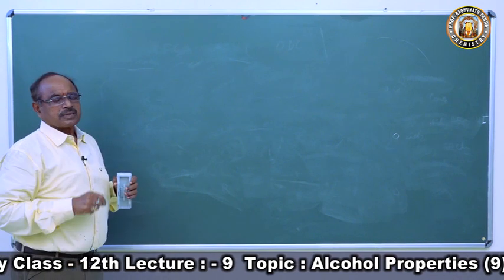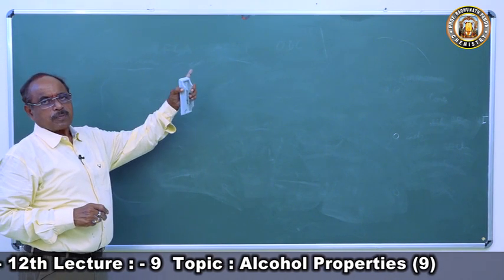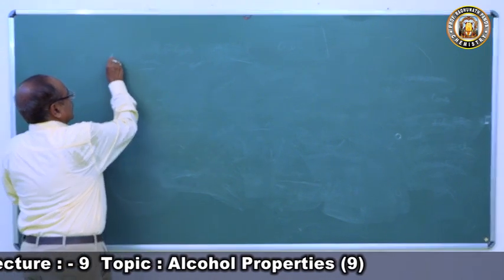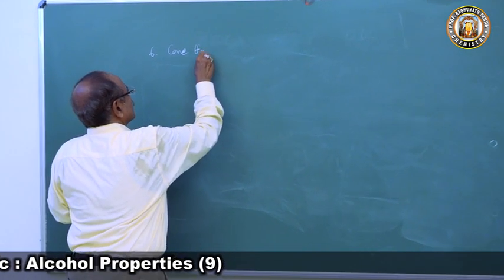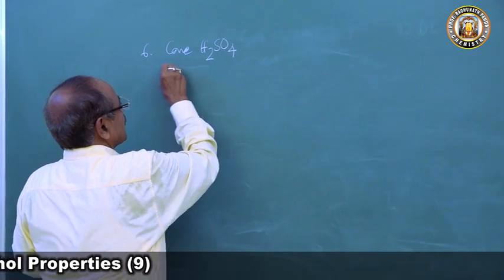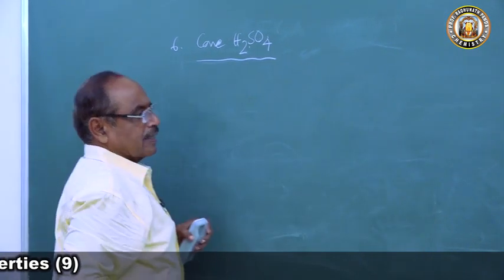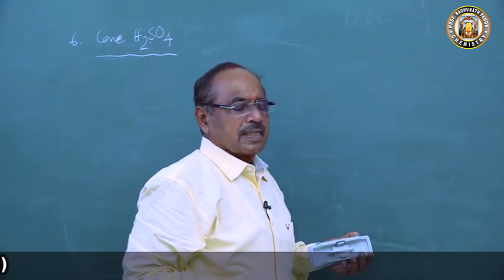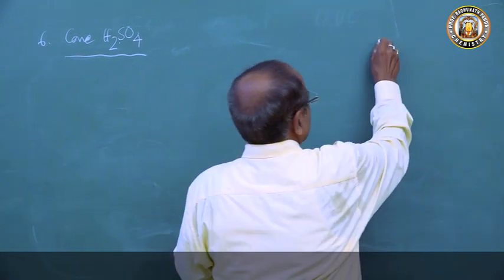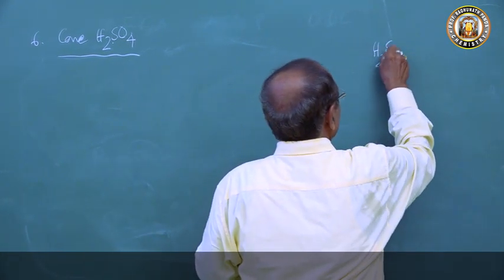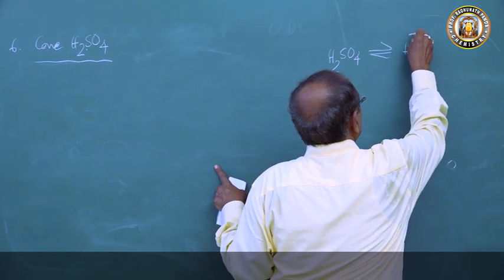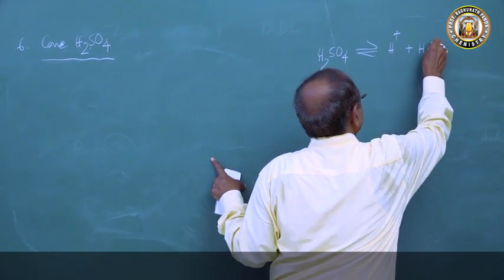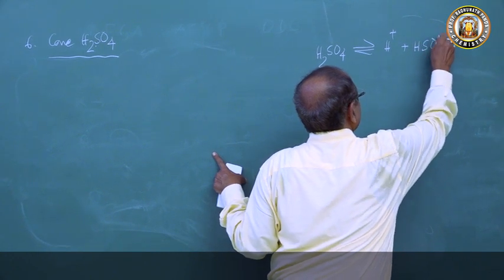Now we'll come to the second reaction of alcohol: reactions with concentrated sulfuric acid. What is sulfuric acid? Sulfuric acid is a dibasic acid. H2SO4 dissociates to form H plus and HSO4 minus, the hydrogen sulfate ion.